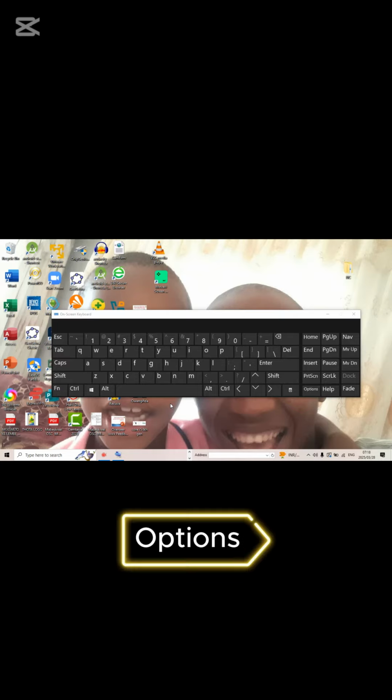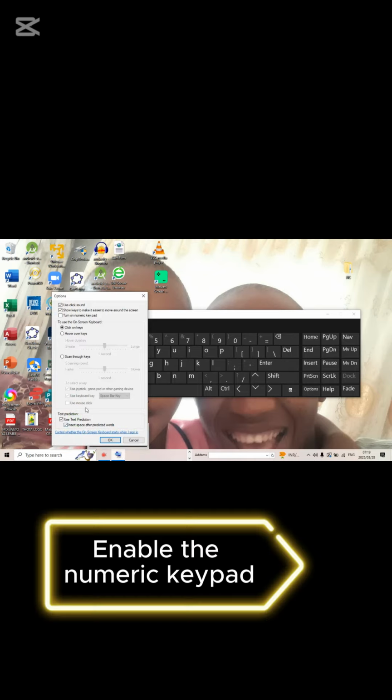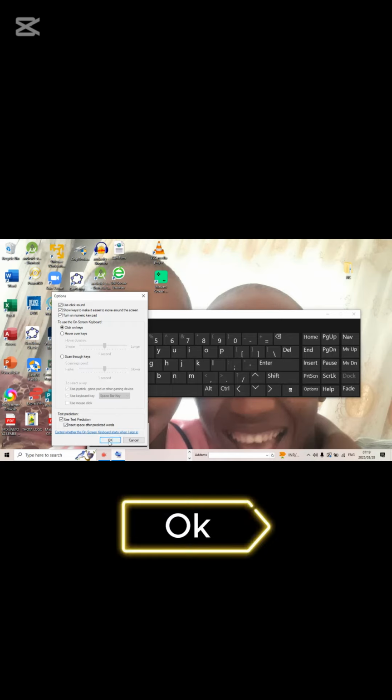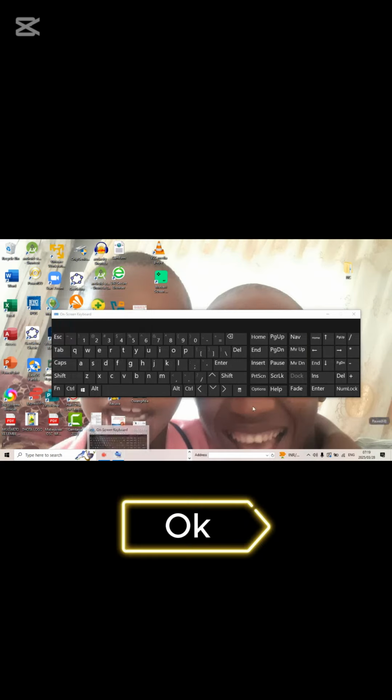Click on the options button at the bottom right corner. Options. Here it is. Enable the numeric keypad. Find the option that says turn on the numeric keypad and check the box next to it. Here it is. Checked it and apply the changes. Click the OK. Alright.